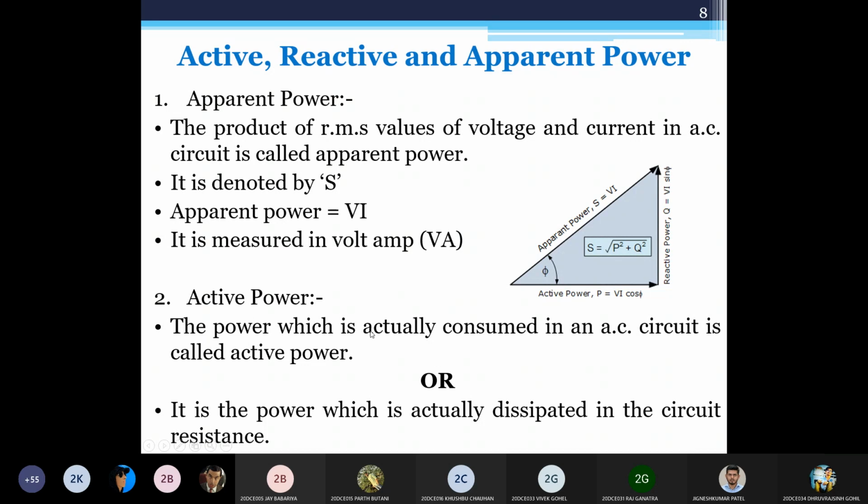Active power is the power which is actually consumed in an AC circuit. Like a resistive element, there would be a loss in the resistive element. It will consume some power. I square R losses we say. That is the actual power being consumed inside the active elements of the circuit. So resistance is the active element of the circuit, so that power would be lost. That power is known as active power.